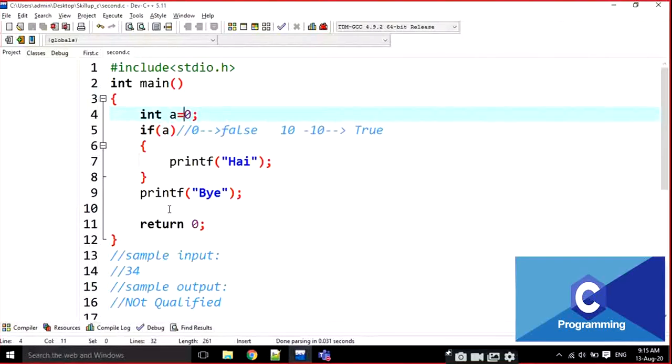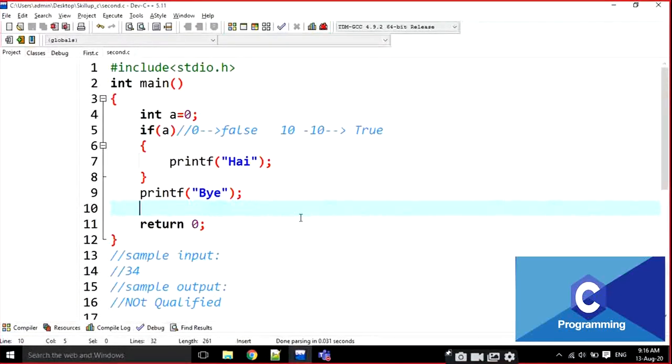Now what is the output? A is equal to 0. There is no else statement here. Only a simple if. If of A. If A, bye. High and bye, sir? Why high and bye? I think only bye, sir. A is equal to 0, so the first condition is not true. Only bye, sir.